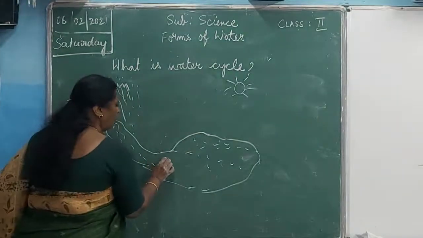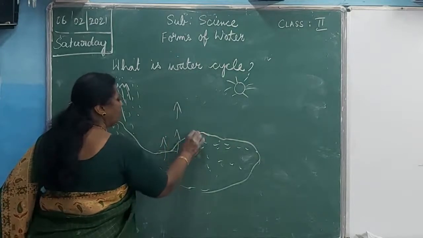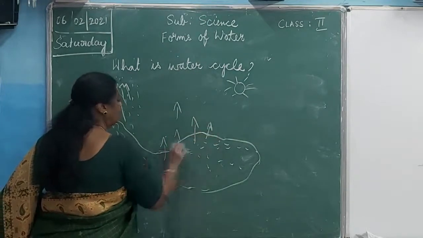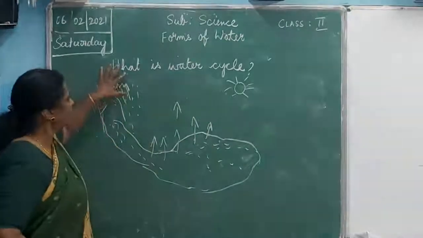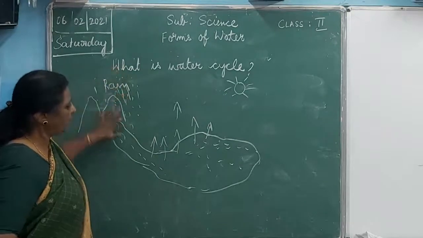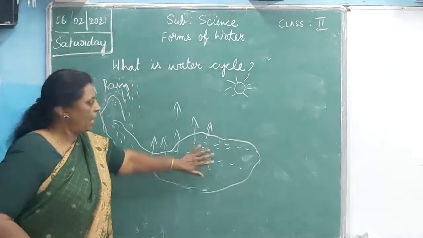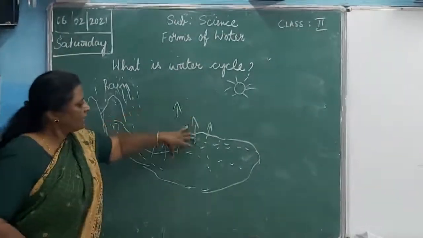Water is going up from here, from the river. Here we are getting the rain. Because of the rain, water is getting collected in the river, and because of the sun's heat, we are getting evaporation.